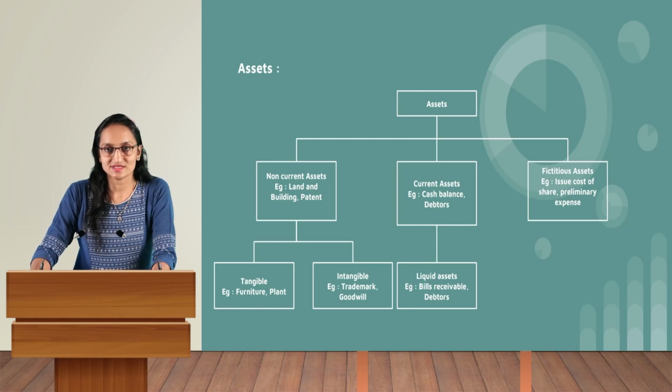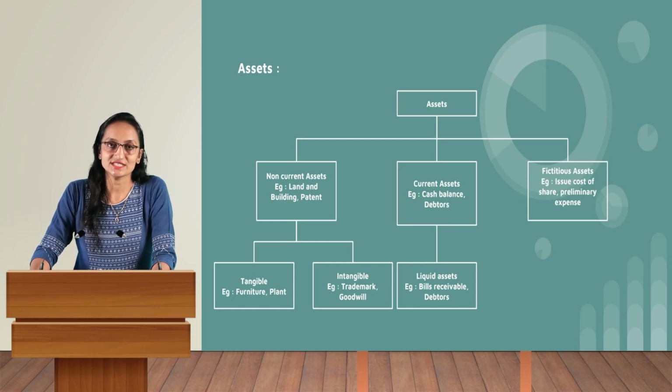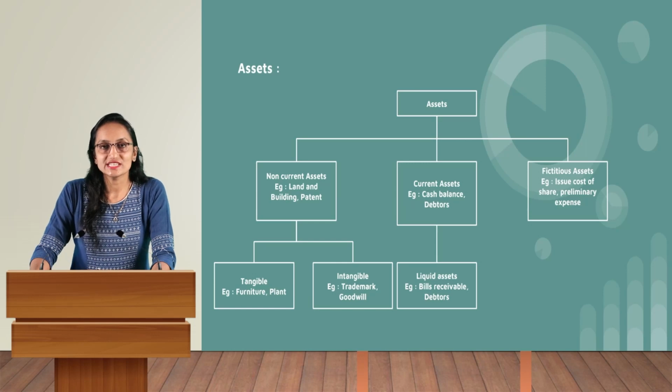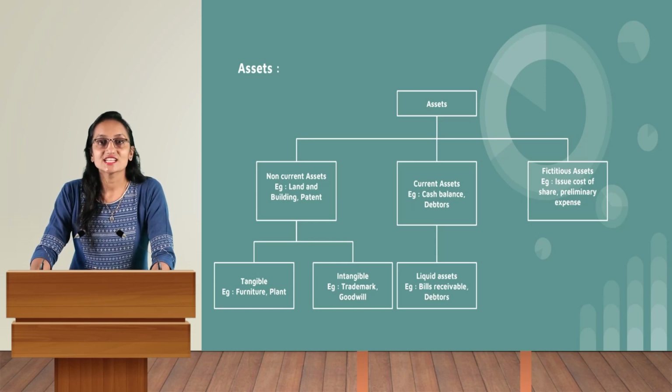Intangible assets, like patent, goodwill, and trademark, are all examples of intangible assets. They cannot be touched or seen, but they can be recorded in the accounts. Intangible assets means those which cannot be seen or touched, but the benefits of these assets are beneficial for the business.